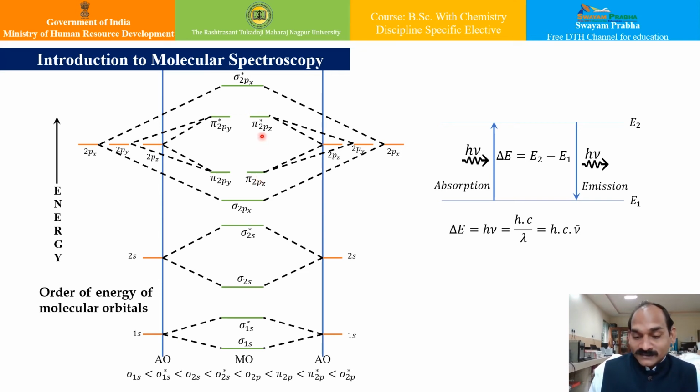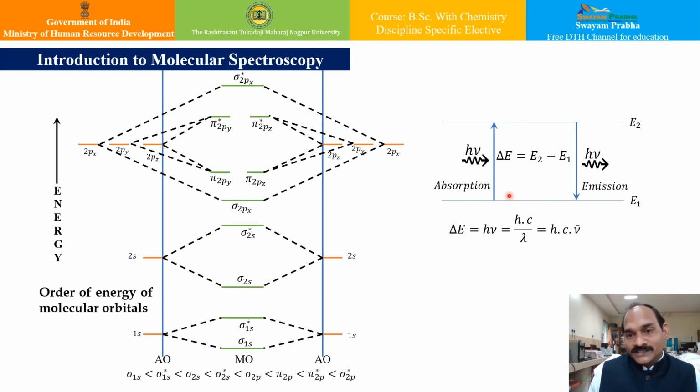So now let us understand the various aspects of molecular spectroscopy in this module from this point of view, and basically the excitation and de-excitation of electrons in molecular orbitals. So basically in spectroscopy, we deal with the transition between energy levels due to absorption or emission of some radiation. Say, look at the figure. If a photon of frequency nu falls on a molecule at a lower energy level, say E1,